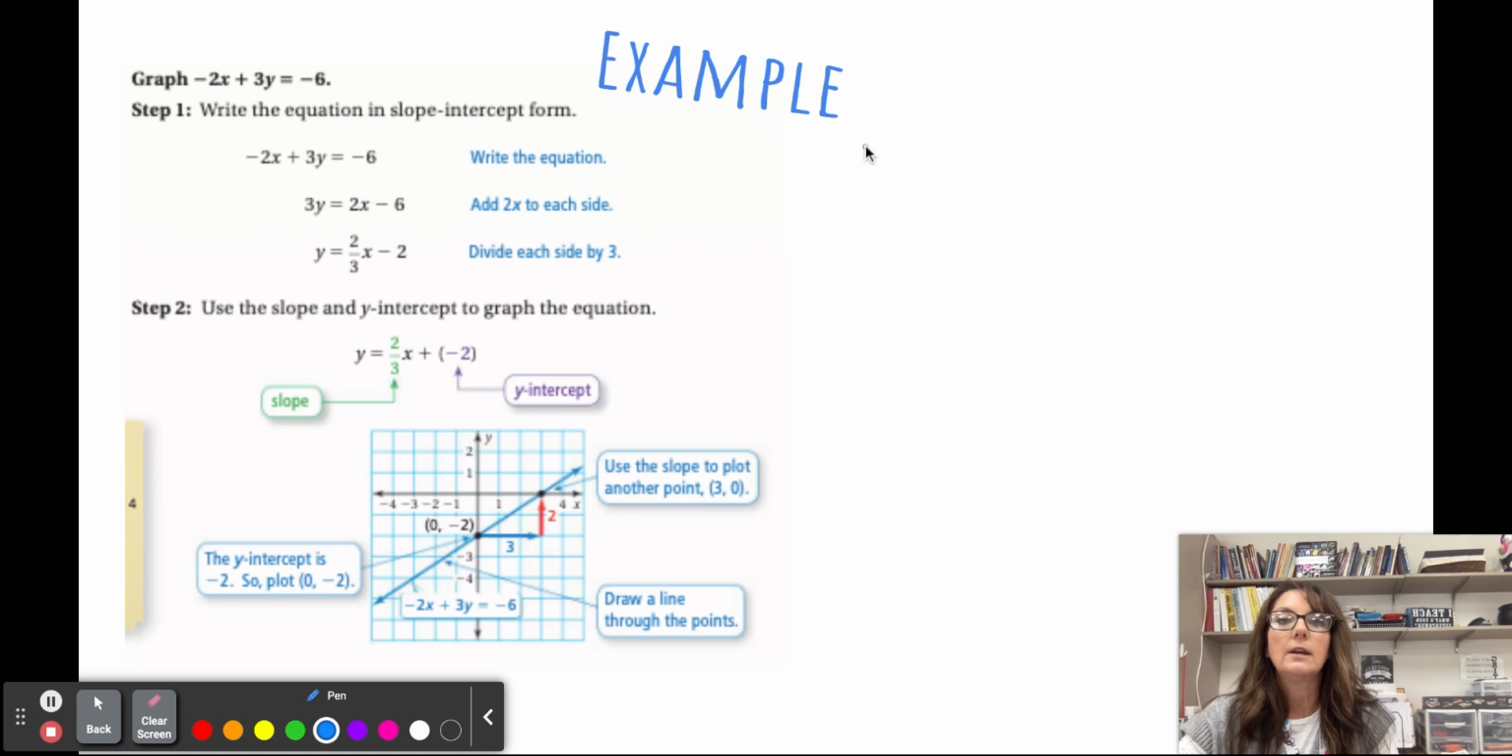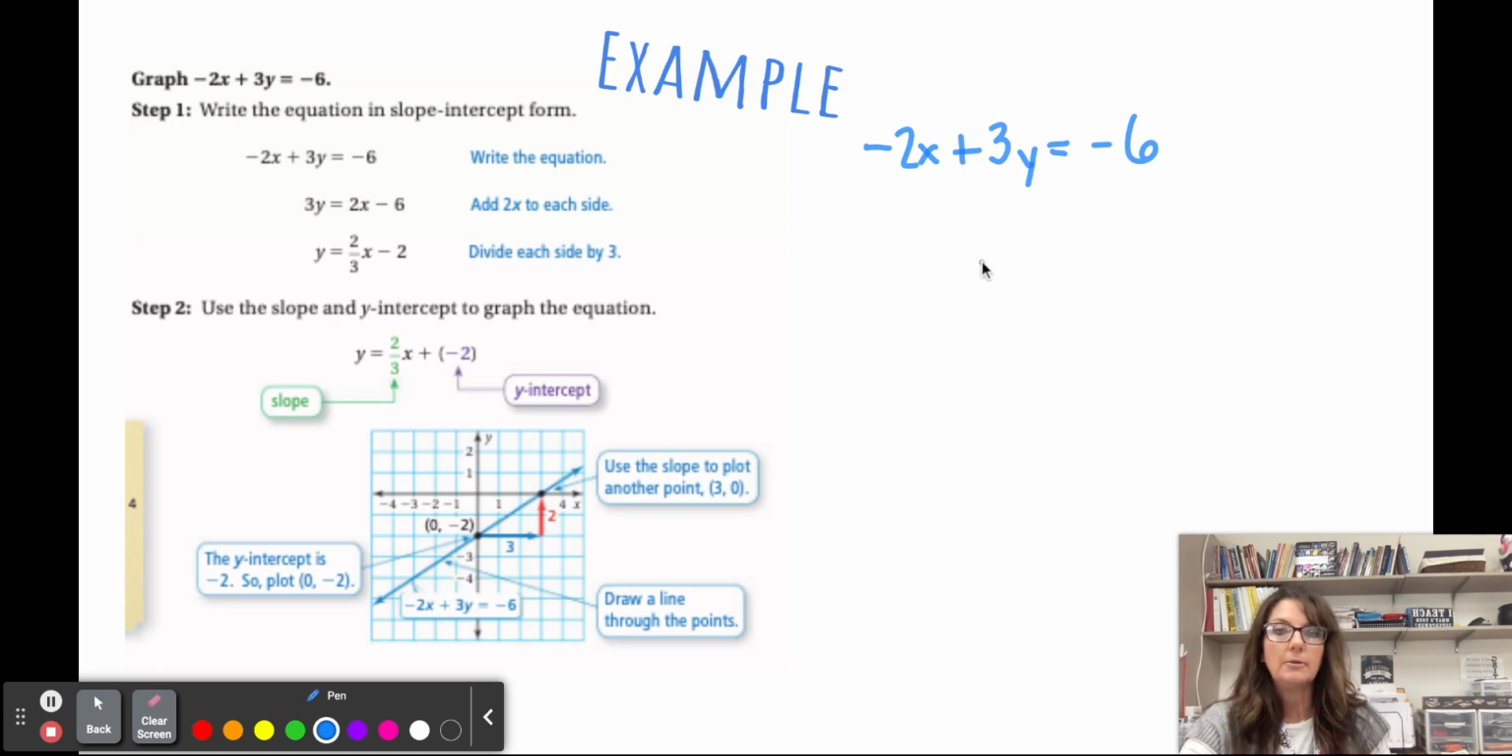So we have negative 2x plus 3y is equal to negative 6. Now notice that c right here is divisible by both coefficients, 3 and negative 2. So sometimes putting it into slope-intercept form takes a little bit of time, and I'm going to show you a way in which we can do it a little quicker.